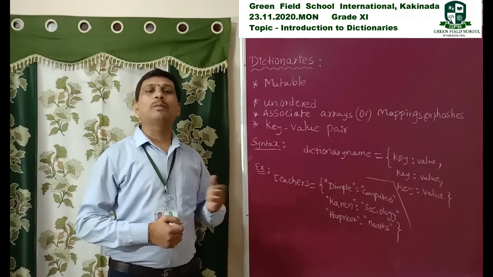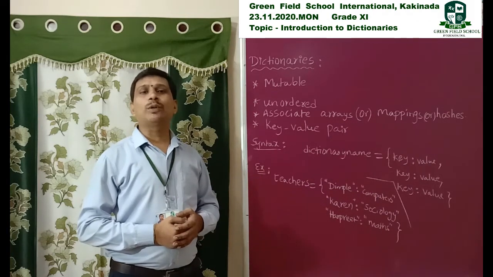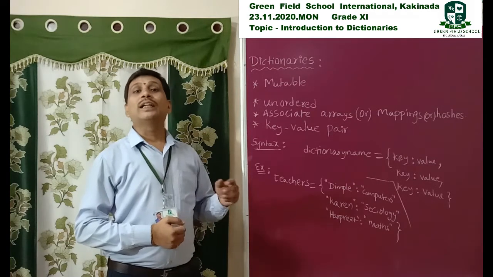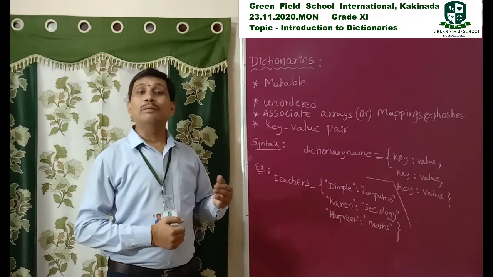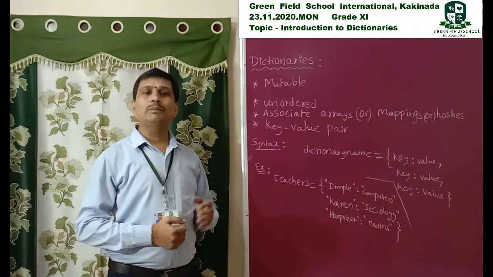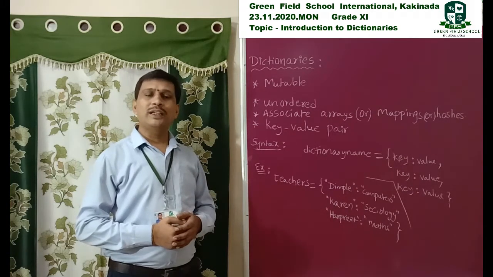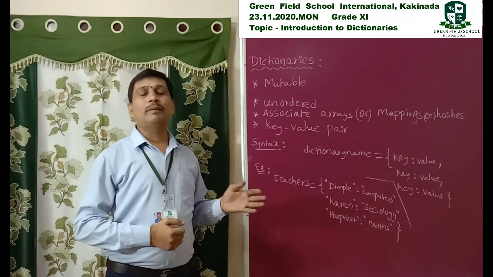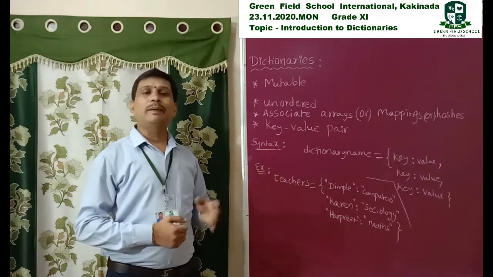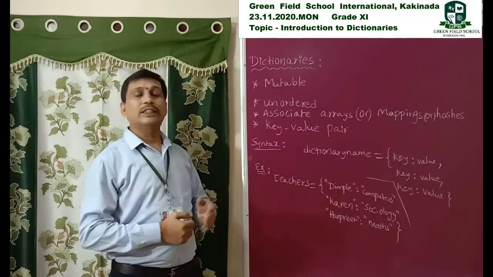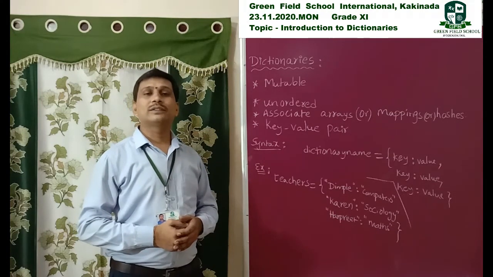Strings and tuples both are immutable data types. Why? Because immutable means non-modifiable or unmodifiable data types. But coming to list manipulation and dictionaries, both are modifiable data types.